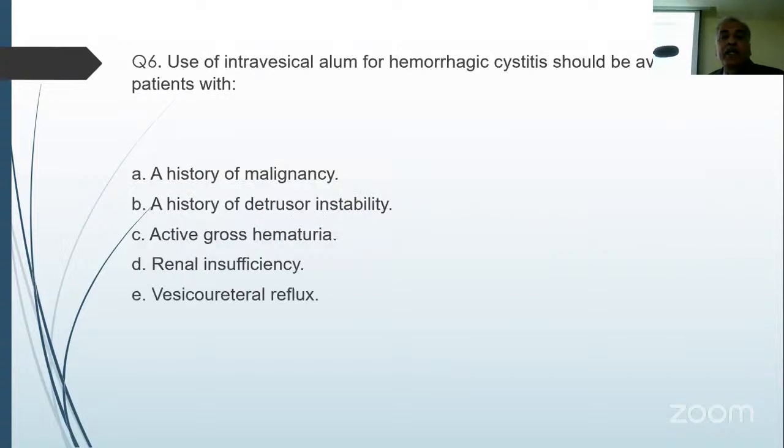Use of intravesical alum for hemorrhagic cystitis should be avoided in patients with history of malignancy, history of vesicoureteral reflux, active gross hematuria, renal insufficiency. Renal insufficiency, right? So we all know that we have been using alum quite often in our patients operated with TURP, but patients who have CKD, you have to be very careful because alum toxicity can increase renal toxicity.